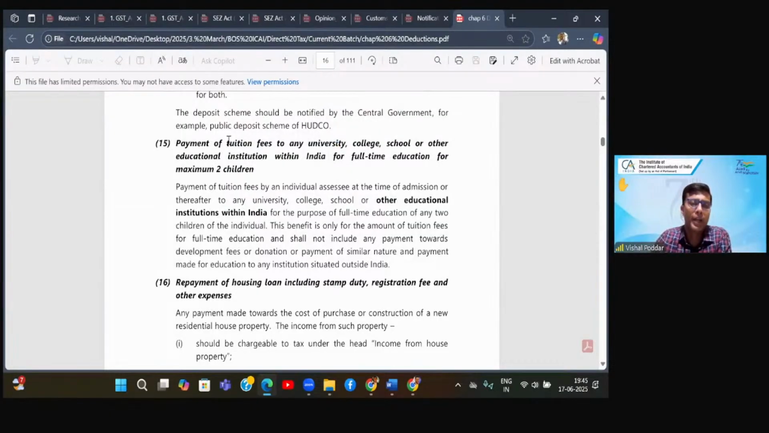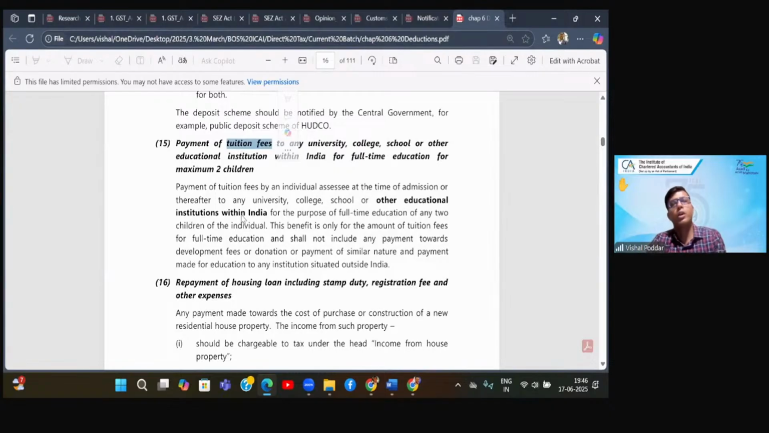You have paid the fees for your children. Now, what is this fees dealing with? Now you can see on your screen tuition fees. And whenever we say tuition, what comes to our mind is coaching classes, because we call coaching classes as tuitions. However, let me make it clear, you don't get any deduction for your coaching class fees here.